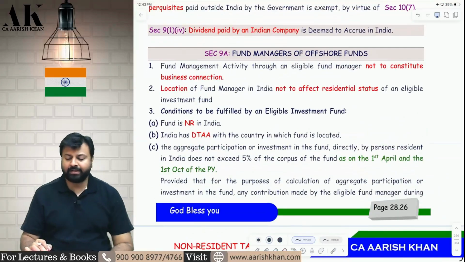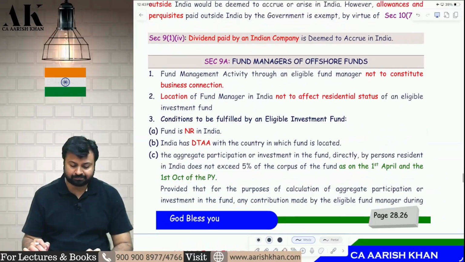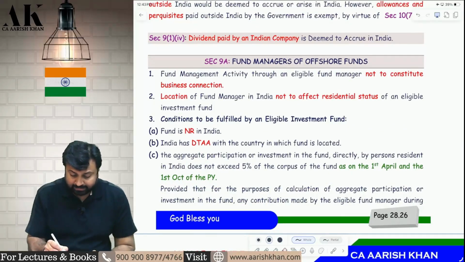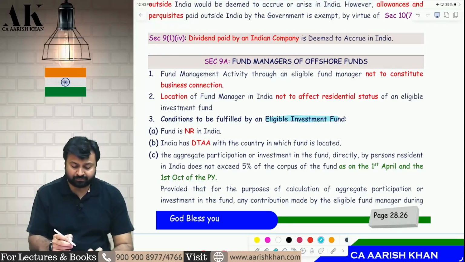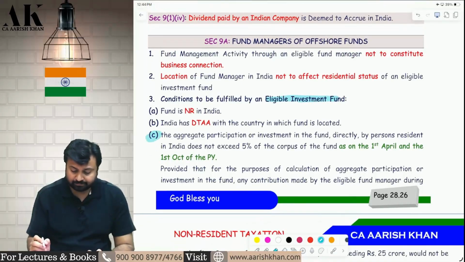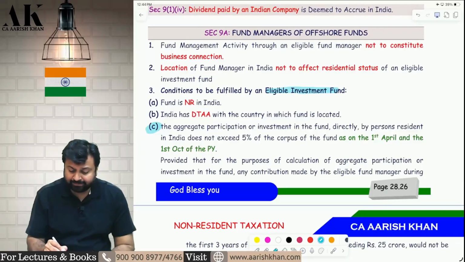Now, in fund manager of offshore funds, there is one amendment. In the eligible investment fund definition, they have made some amendment. What is the amendment they have made in the eligible investment fund definition? Pay attention, please, all of you. Point number C: the aggregate participation or investment in the fund directly by the person resident in India does not exceed 5% of the corpus of the fund.